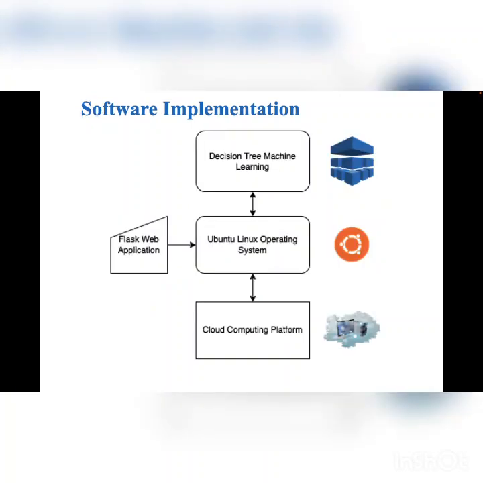The next part comes with the software implementation. The software implementation starts with the cloud platform. Once we get all those moisture values from the hardware to the cloud platform, we will be using our cloud platform's Linux operating system to first filter them, then feed them to our decision tree machine learning algorithm, create an output based upon it, and send it back to our hardware. Here one catch is we are also using a Flask-based web application, which will be used for manual operation of this project and manually turning the motor on or off.